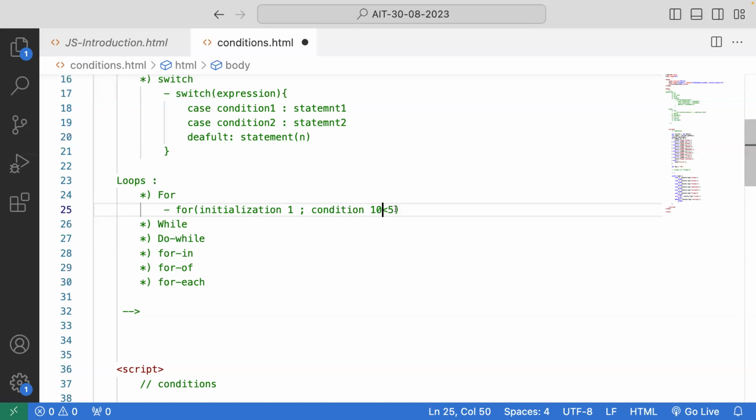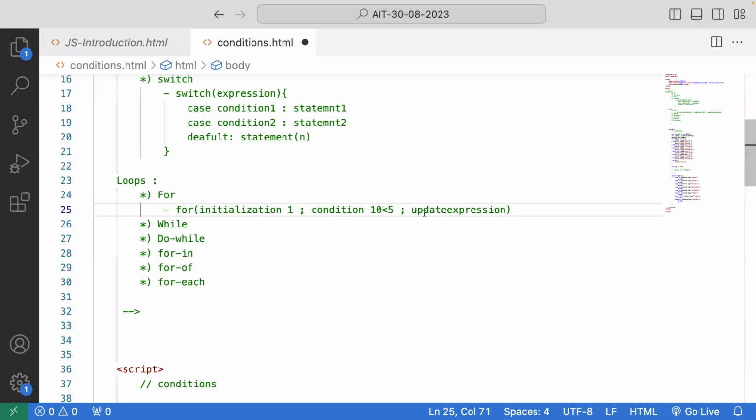So that's where my update expression comes into the picture. It's not only about increment; you can use anything, like decrement, depending on the conditions. So instead of increment, you can name it the update expression. For example, if 10 is the value I need to check up to and my value starts at 1, I need to update, that means addition, so I give the increment plus plus. Plus plus is nothing but increment; every time it will add 1.